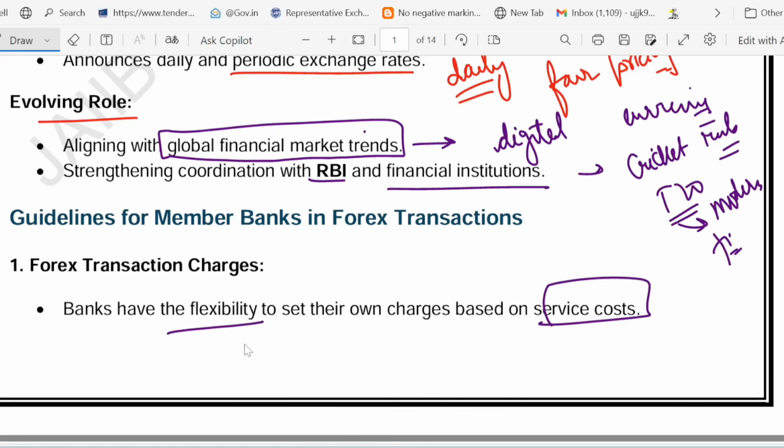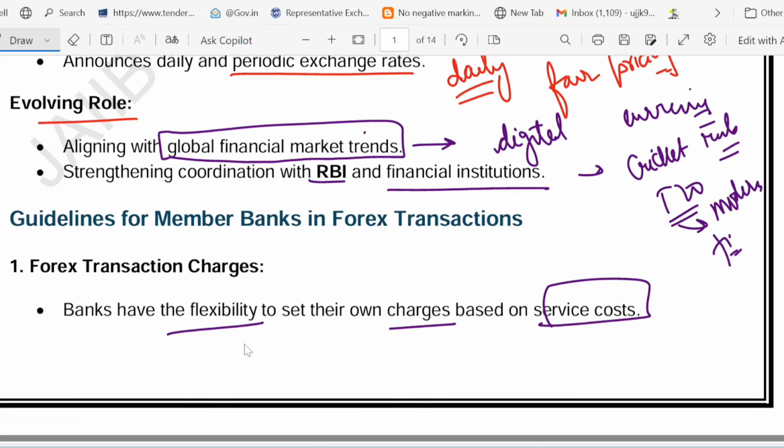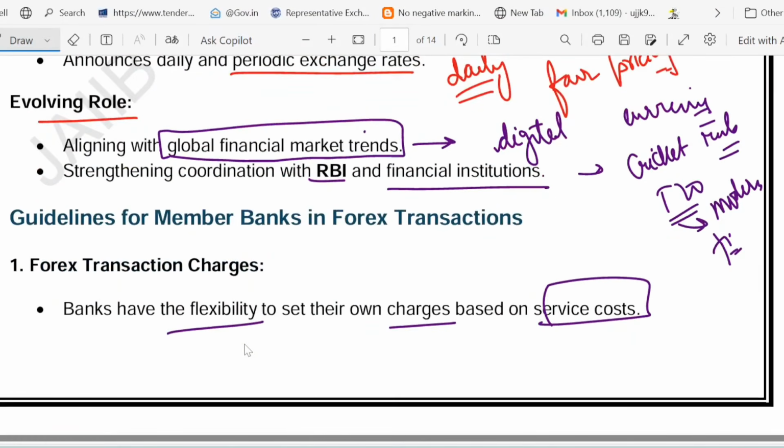Banks have the flexibility to set their charges, like restaurants setting their own prices but following food safety law. So let me remind you what we have covered in this slide. First of all, FEDAI, in simple words, is like the forex rule maker. Who is the forex rule maker? The answer is FEDAI. They set the interbank forex rules, and since when?